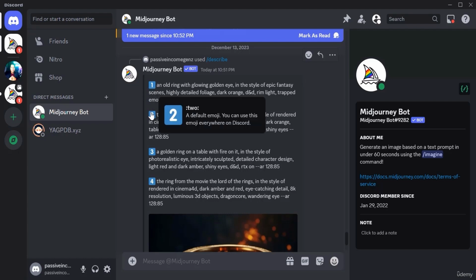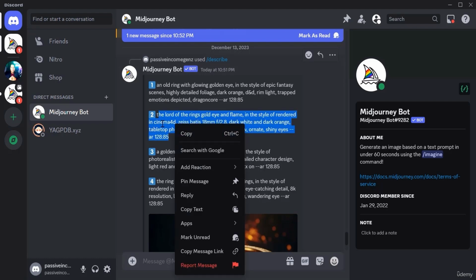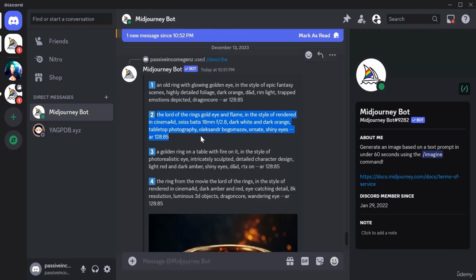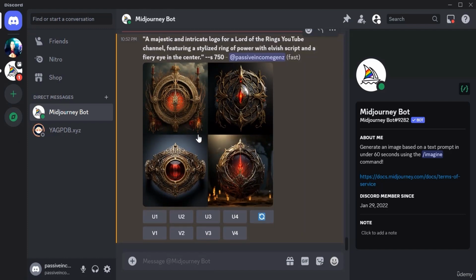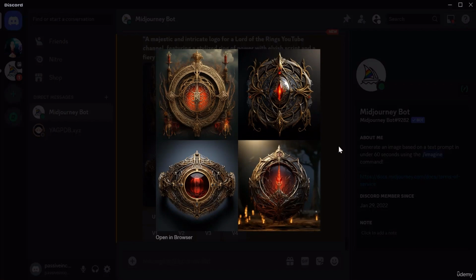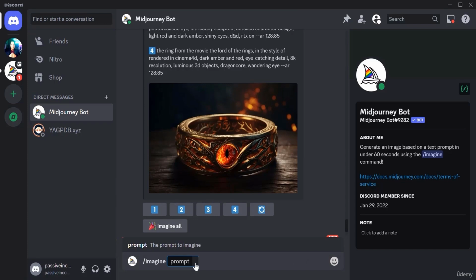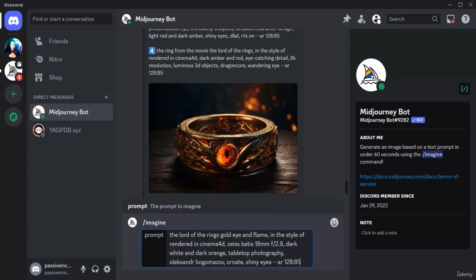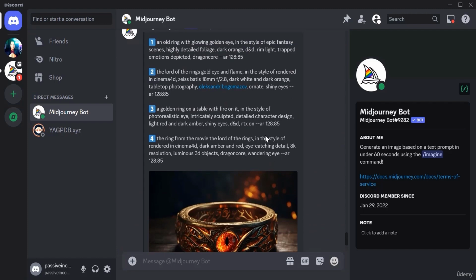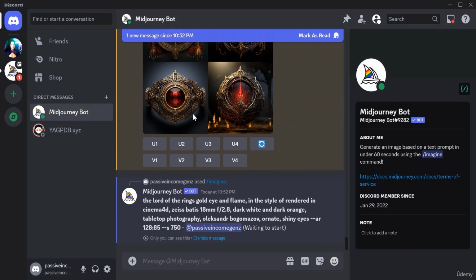Now this is the image. Actually, I think I'm just going to copy the prompt itself from scratch without clicking, because normally if you click that button, that should do the trick. These images are not bad, but they don't really reflect the Lord of the Rings at all. Not like this one, where we can see the Eye of Sauron and a ring, which is perfect. So I'm going to click slash imagine and paste in the description that Midjourney has given us. Bear in mind that Midjourney gives you a prompt with the size. This is a size, right? 128 by 85, that's a resolution.